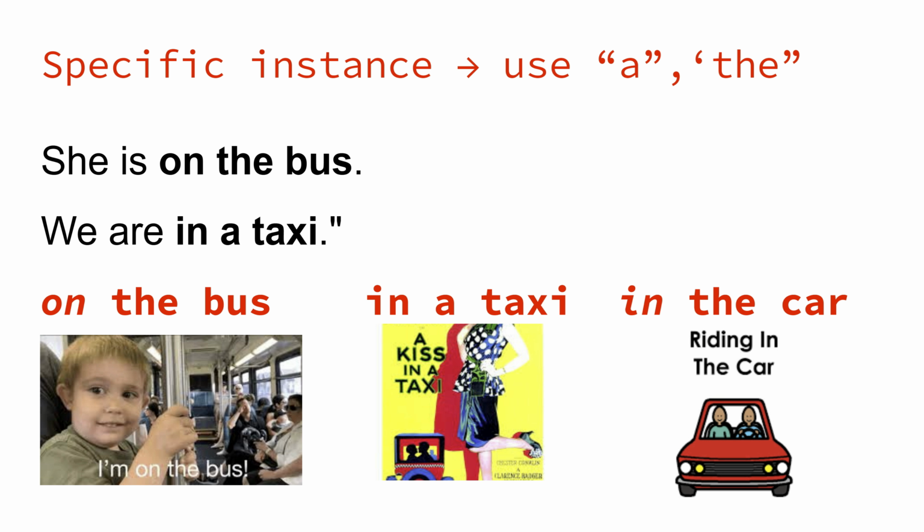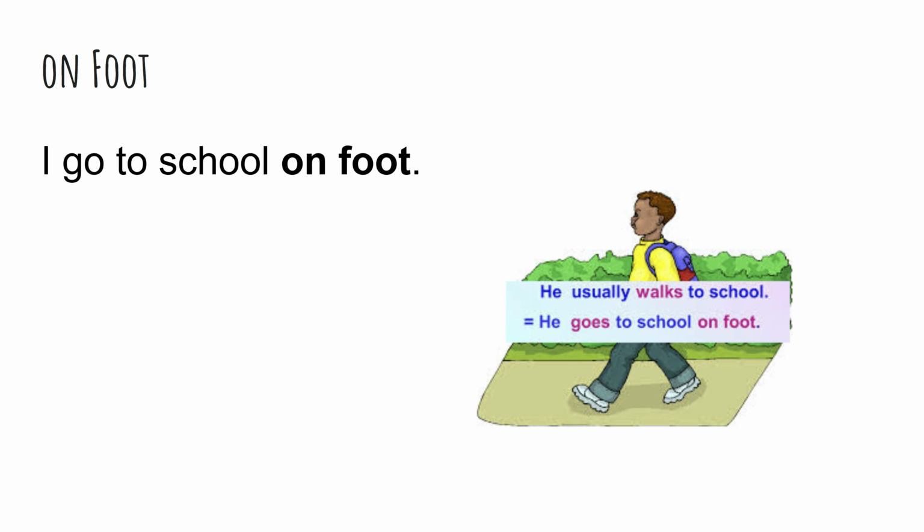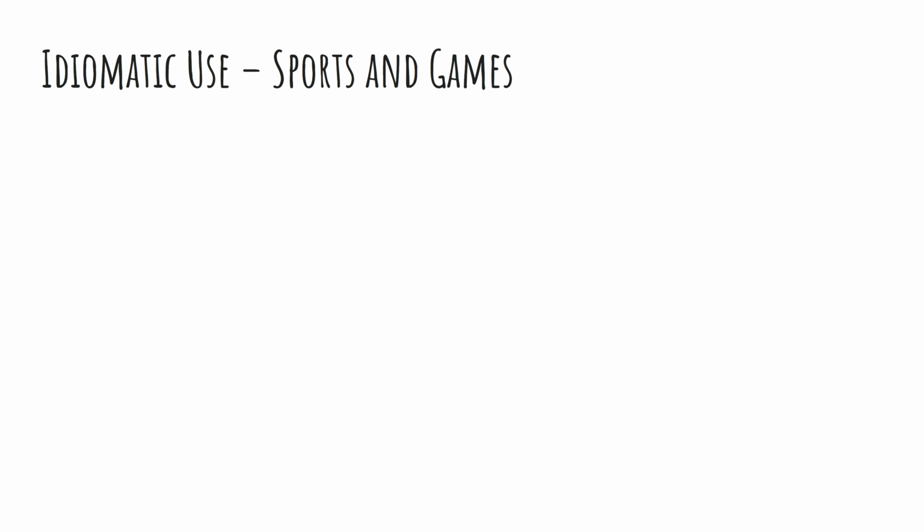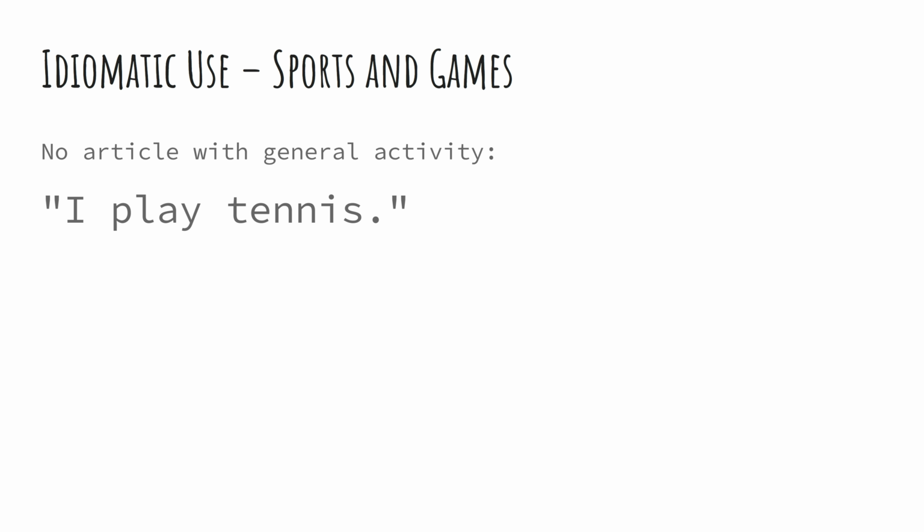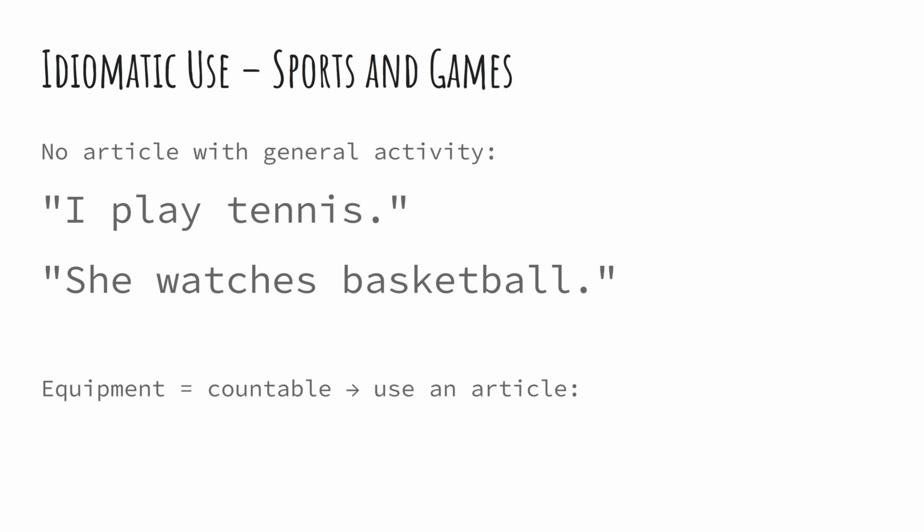She is on the bus. We are in a taxi. Also, don't forget this one. I go to school on foot. Yes, not by foot. B. Sports and games. No article when we talk about playing or watching sports in general. I play basketball. She likes tennis. He's good at golf. But if you're talking about the object, it becomes countable. I need a new basketball.